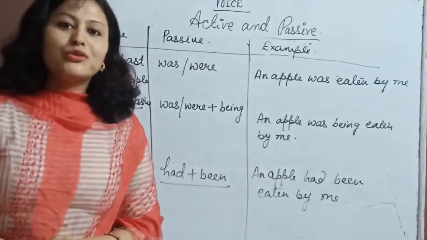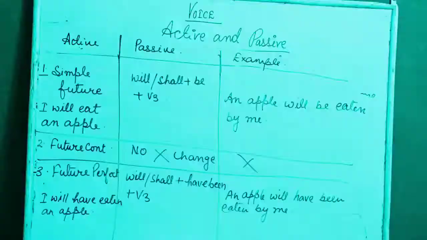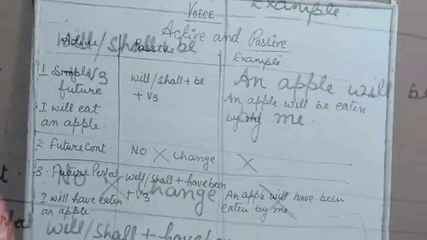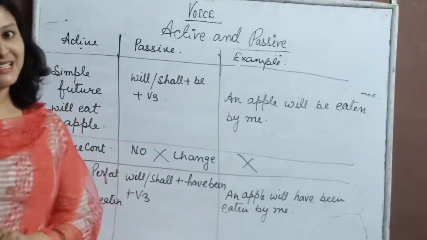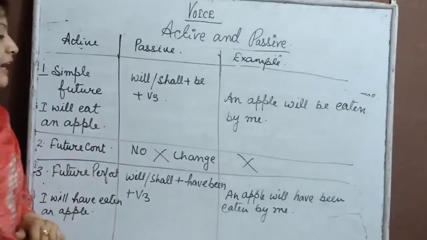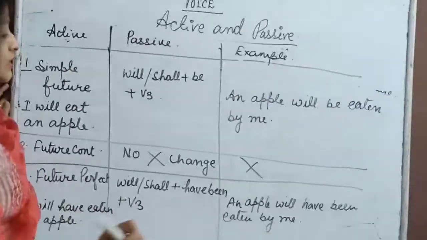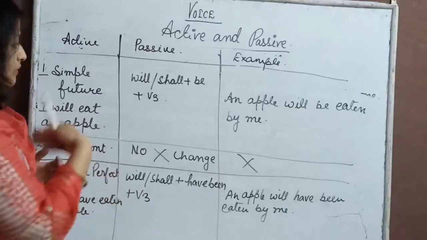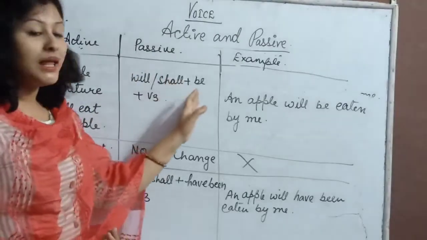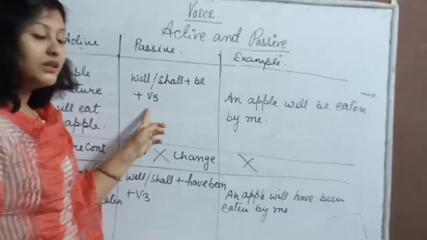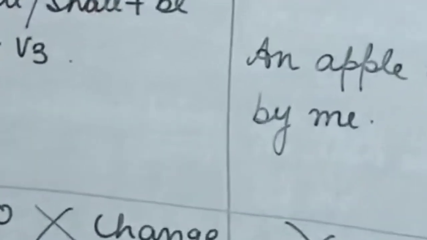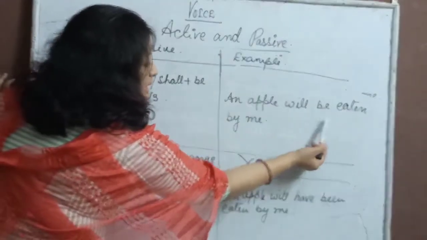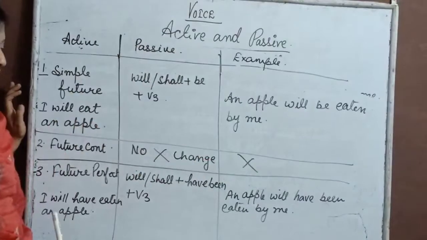Now quickly let us move to the future tense. Okay, now the very third form of our active and passive, that is the future tense forms. You can see here on the board I have already written for you simple future. What is the helping verb of the simple future? That is will and shall only. So when we change it into passive, we take will, shall plus be, be, very important, and the third form of the verb. So you can see the example here. I will eat an apple and an apple will be eaten by me. Note it down.